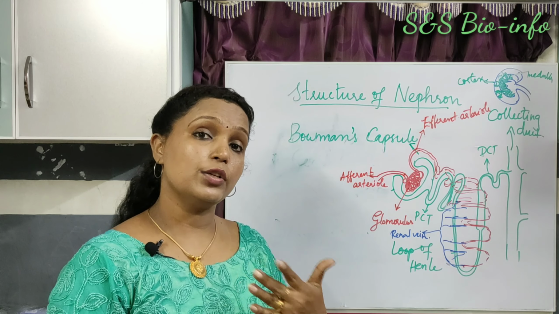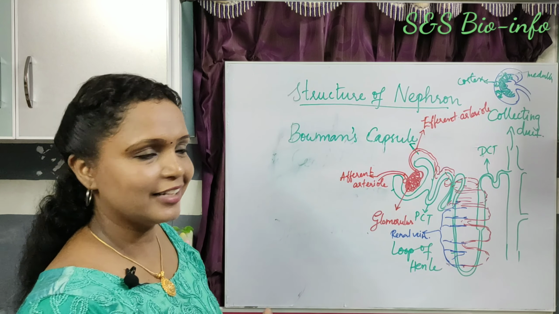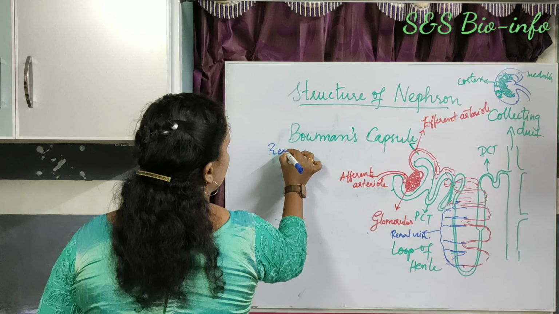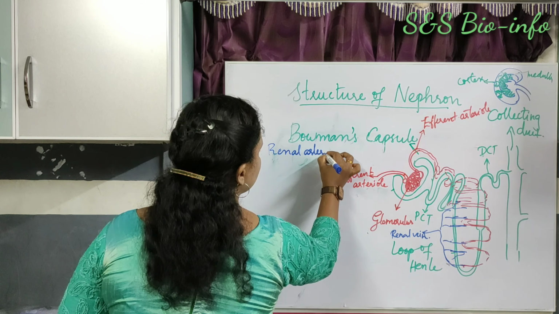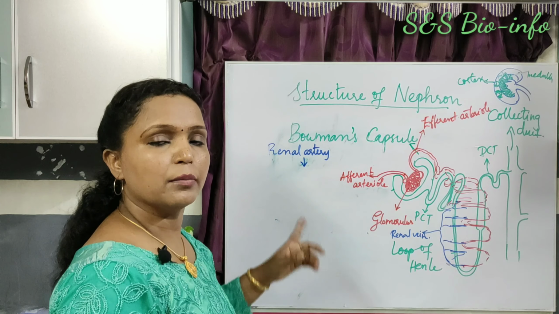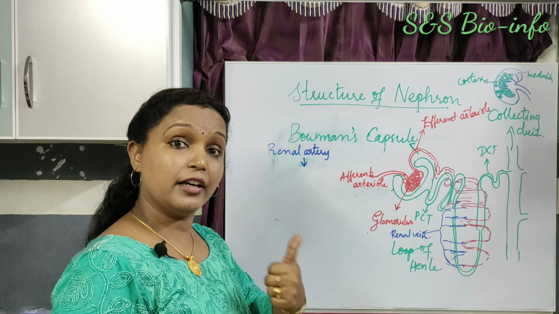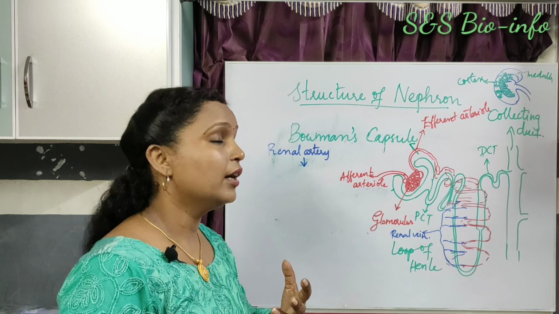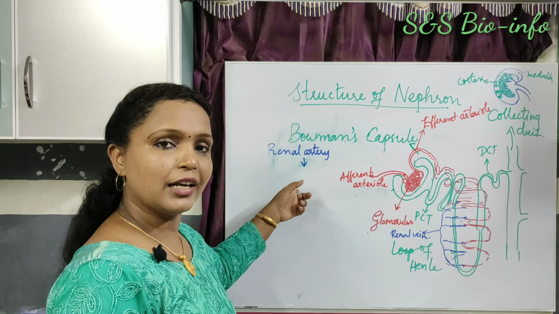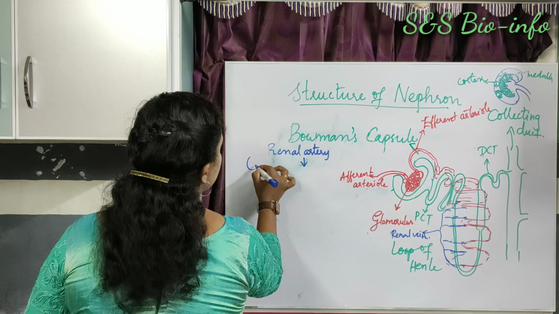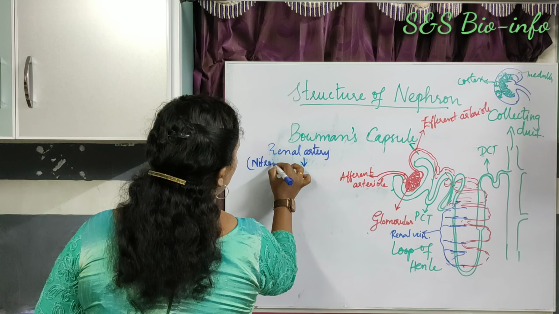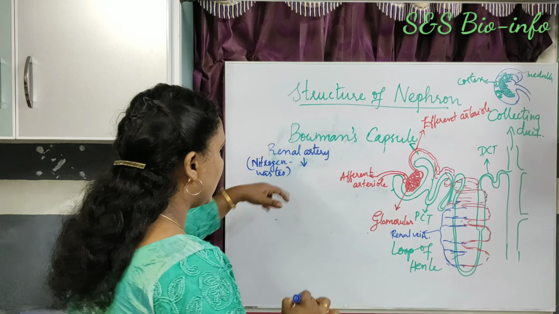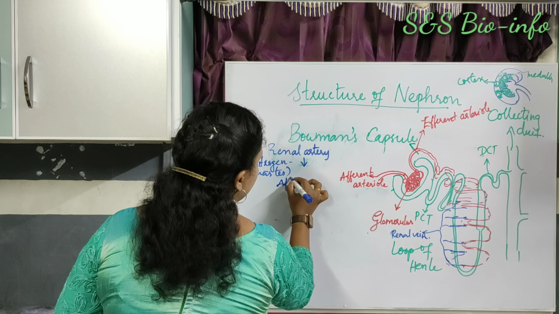Now let's study how urine is formed in the filtration unit, that is the nephron. So let's begin from the renal artery. This renal artery brings the impure blood to the kidney. Impure blood here means the dirty blood that contains a lot of nitrogenous waste like ammonia and urea, given by the renal artery to the kidney. Then renal artery to the afferent arteriole.